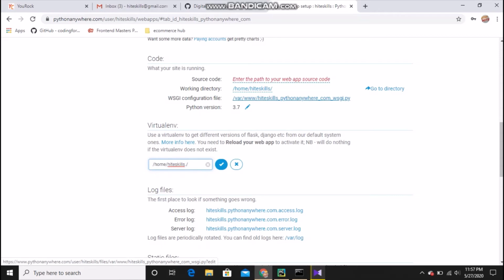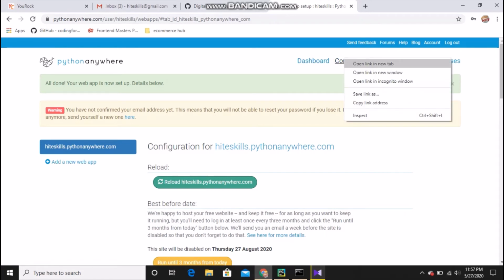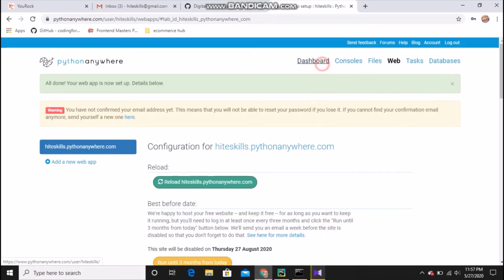slash dot virtual envs environments slash, and the virtual environment which you have given earlier, if you remember. If you don't remember, just click on the console, right click there, or you can go to dashboard.